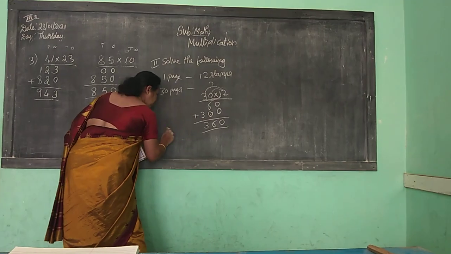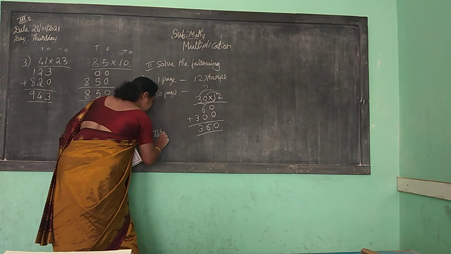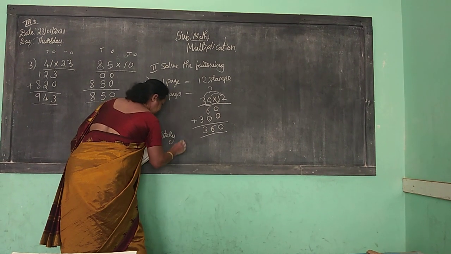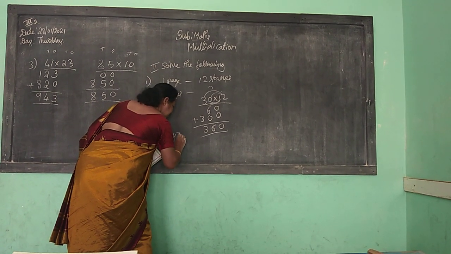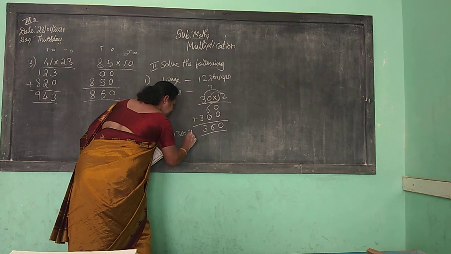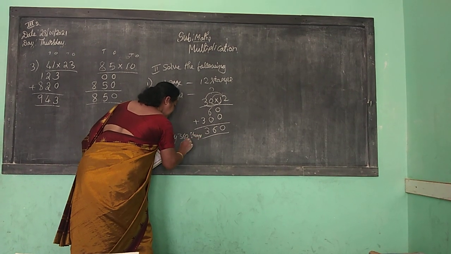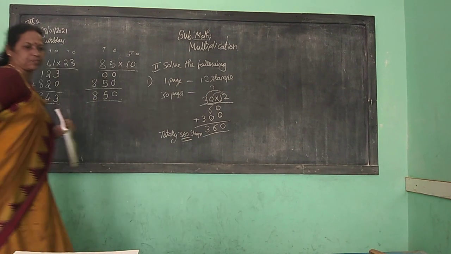In this book how many in total? 360 stamps. 360 stamps are there in this book.